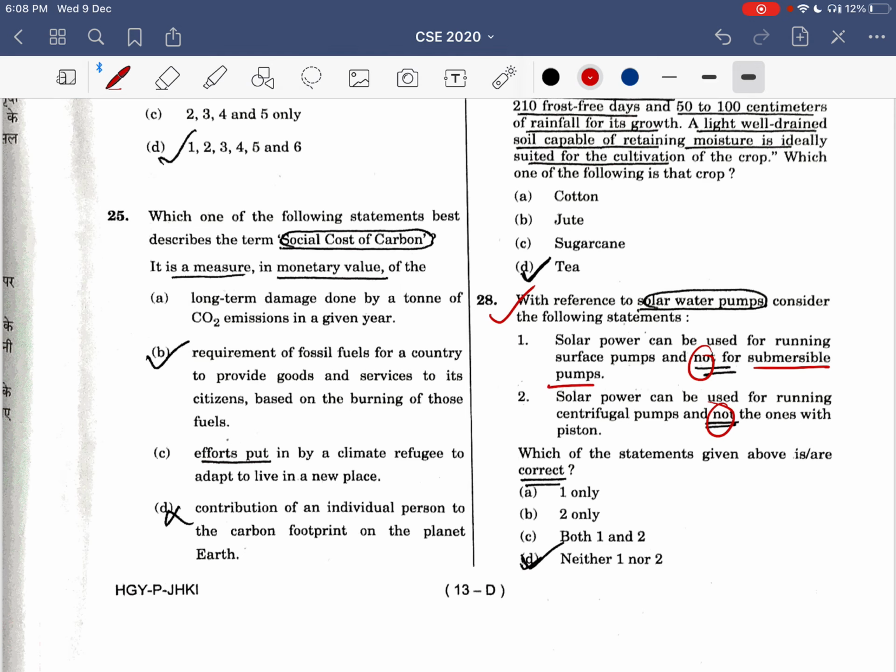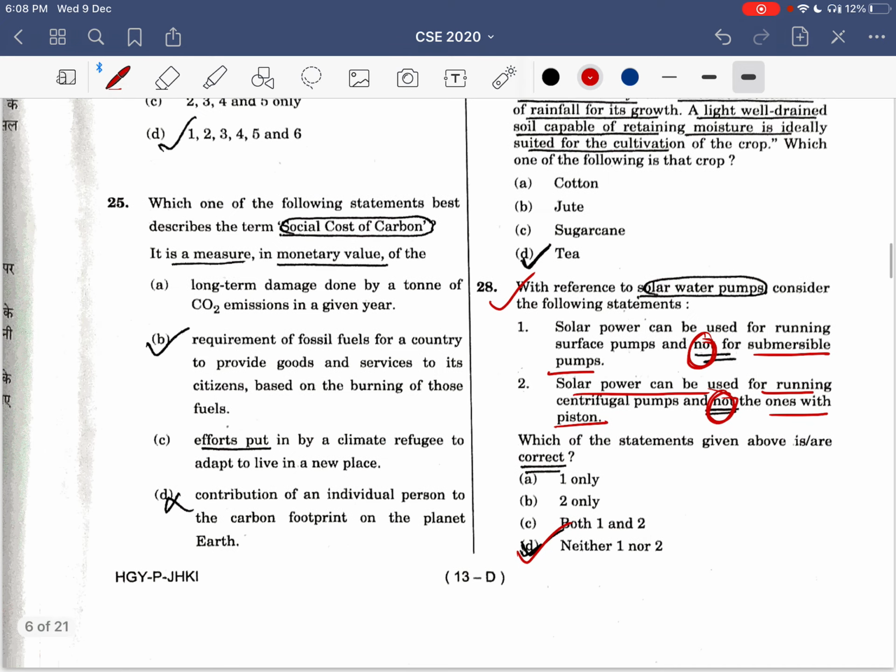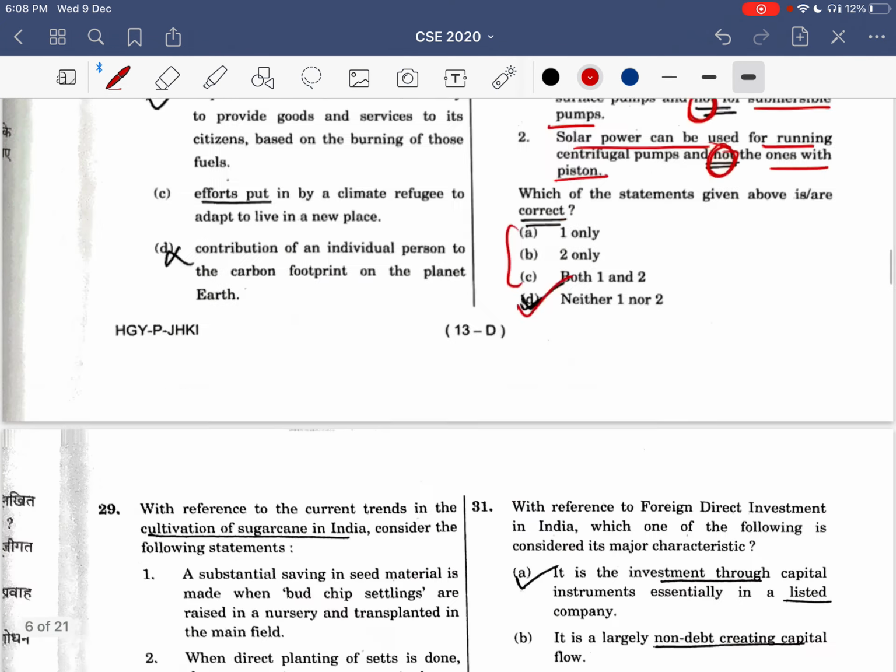How? How is it? It's not possible. And solar pump can be used for running centrifugal pumps and not the ones with piston. Both are incorrect. This "not" word makes it incorrect, so answer D was correct. I eliminated all three.